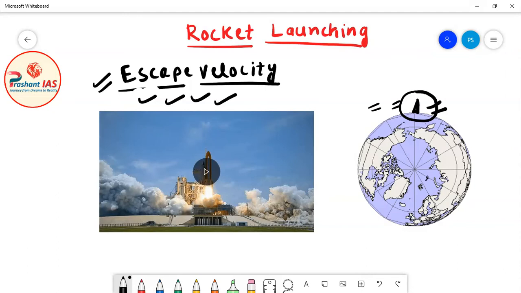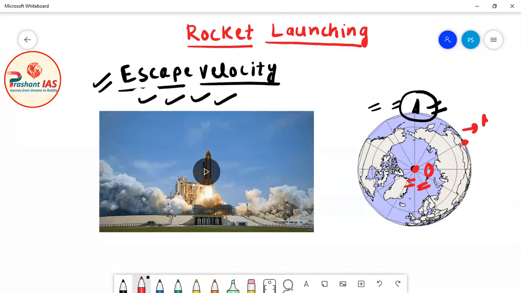Now friends, I have told you what happens at the equator and at the poles. At poles the speed of rotation of earth is 0, and at the equator the speed of rotation of earth is maximum.